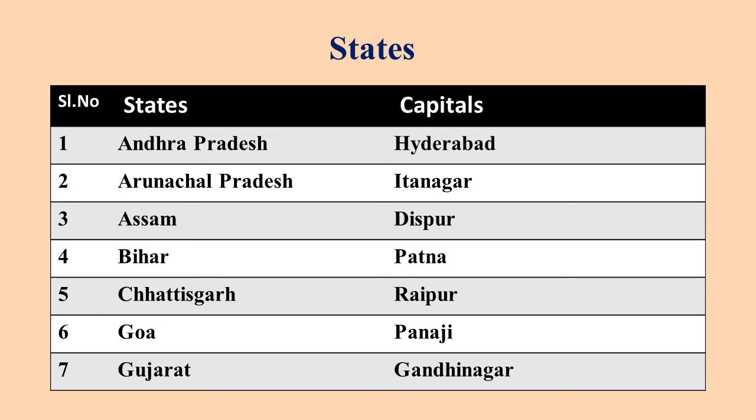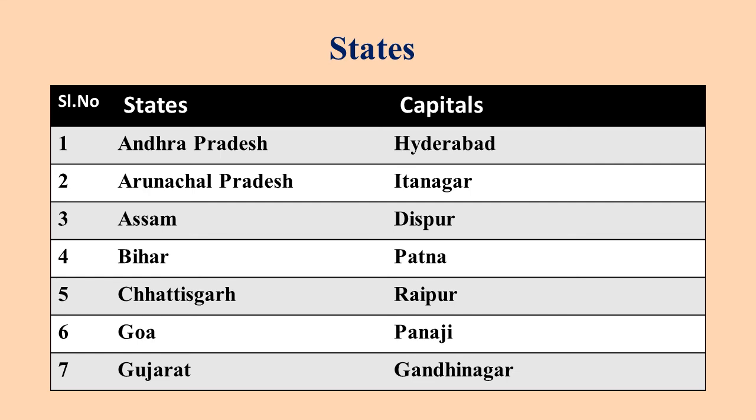You can see here a list of states and their capitals. First of all, Andhra Pradesh. Its capital is Hyderabad. Arunachal Pradesh, capital is Itanagar. Assam, capital is Dispur. Bihar, capital Patna. Chhattisgarh and its capital Raipur. Goa and its capital is Panaji. Goa is the smallest state of India and its capital is Panaji.